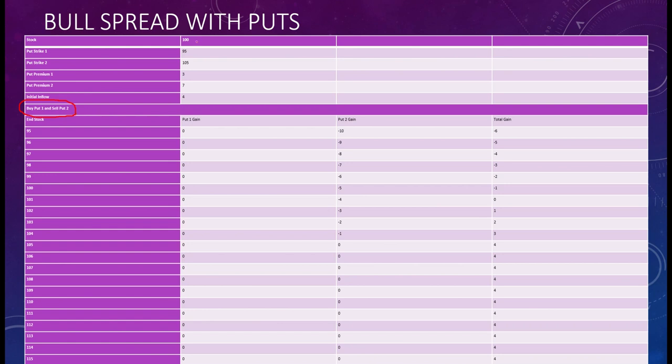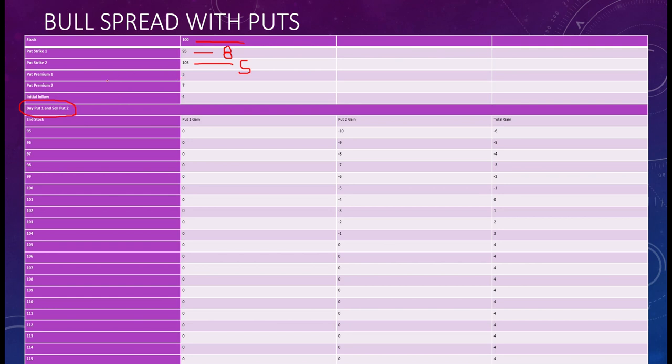So here the market price is rupees 100. Put strike 1 is 95. Put strike 2 is 105. So here you are buying this put and you are selling another put. Okay, so the situation is the same. The put you are buying is below the market price and the put you are selling is above the market price, right?